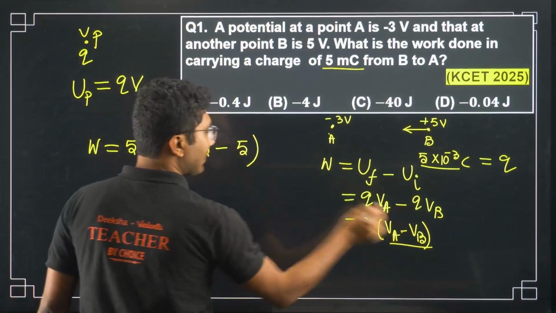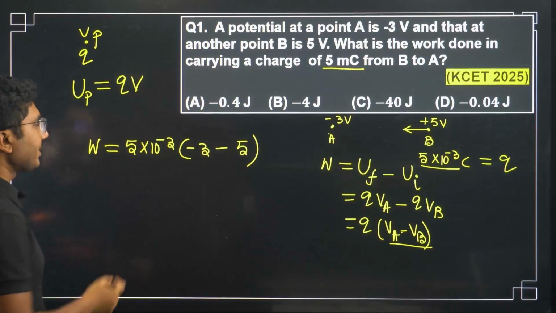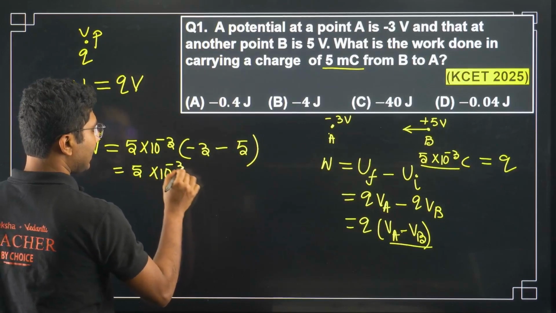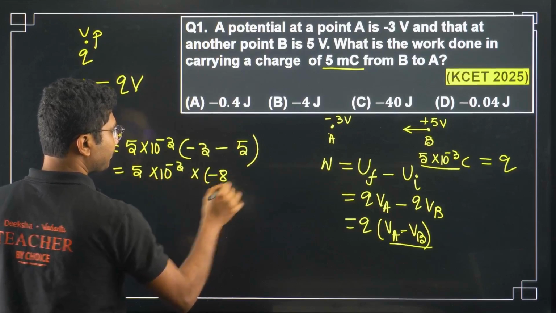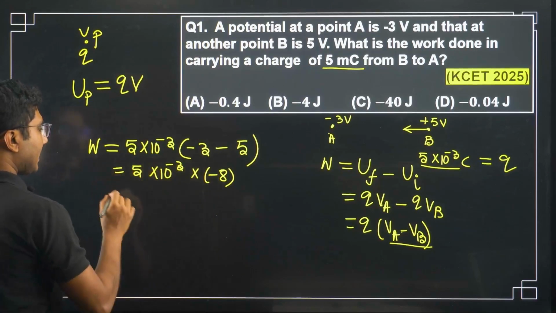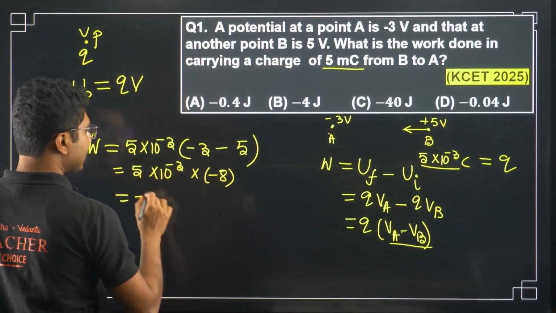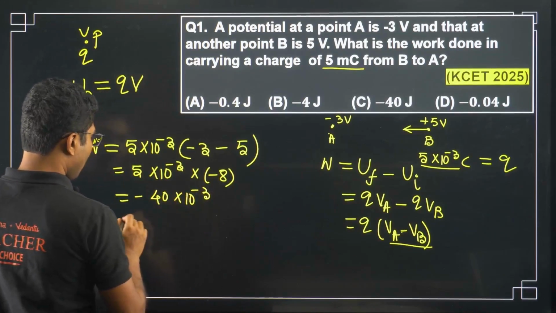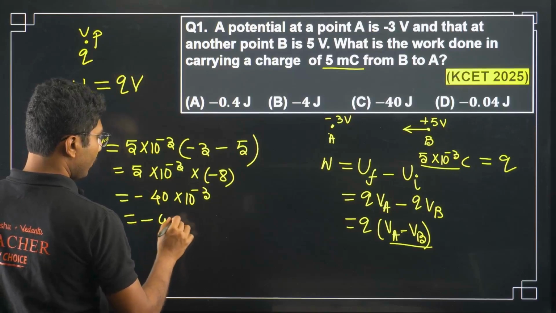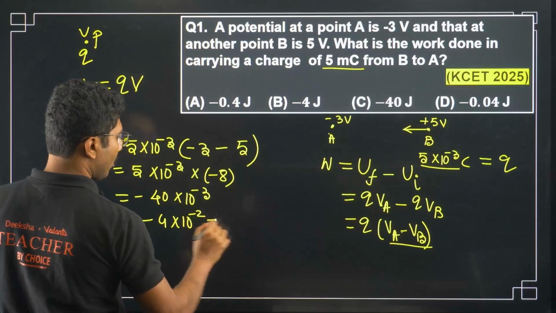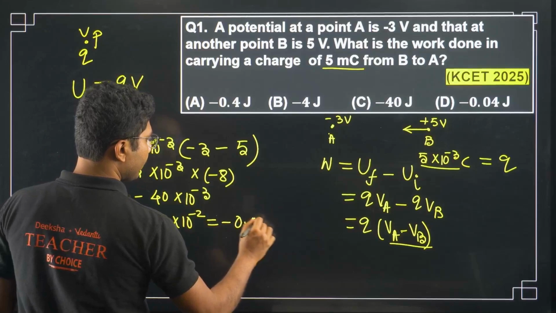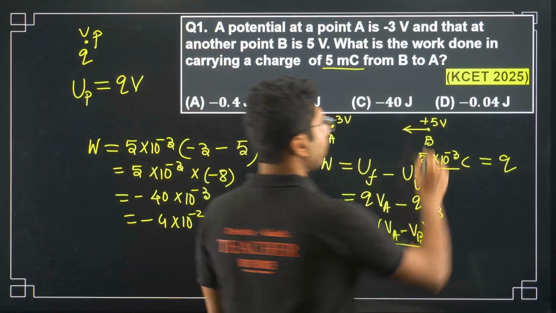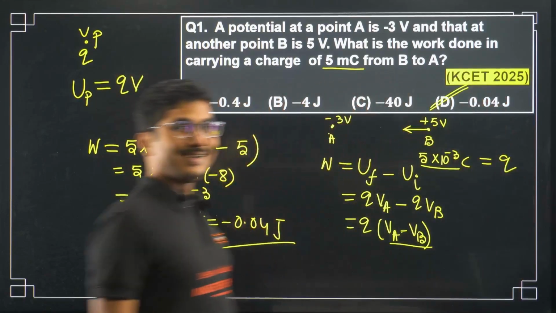With the negative sign, it becomes 5 into 10 to the power of minus 3 into minus 8. 5 8s are 40, so it is 40 into 10 to the power of minus 3, or 4 into 10 to the power of minus 2, or minus 0.04 joules. So the correct answer is option D.